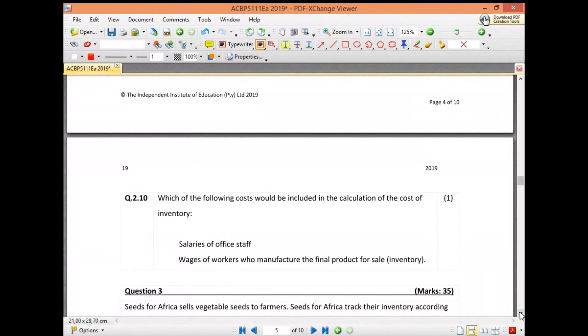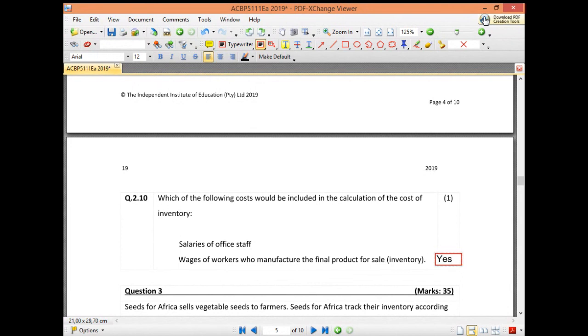So salaries of office staff or wages of workers who manufacture the final product for sale, the inventory. Which of those two would you include in the cost of inventory? Okay, so the wages of workers. So I'm just going to say yes, that one. That is what your answer would have been, just writing that bottom part.